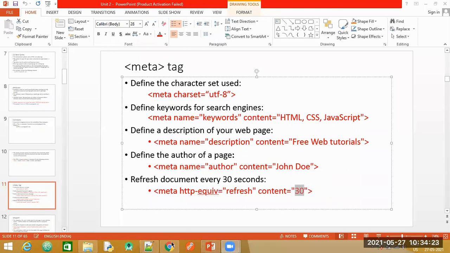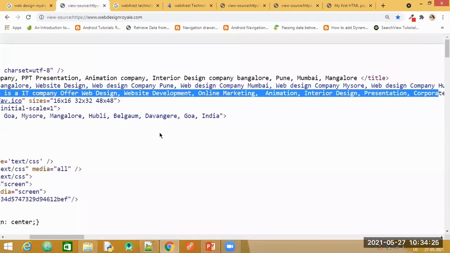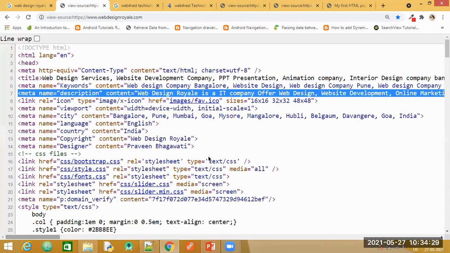Let us go back to the browser and check for these two companies here, if they have specified. Can you look out and tell me? Can you see that HTTP equiv, and can you see that other tag also? Author, content and author. Do you find?